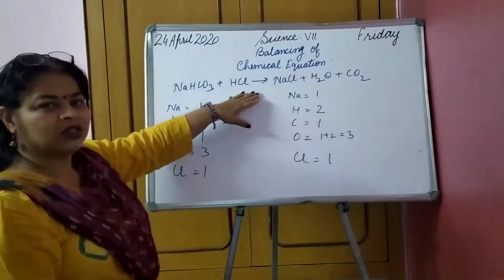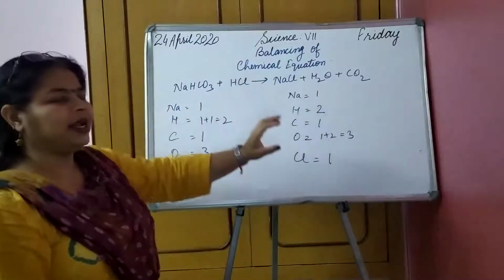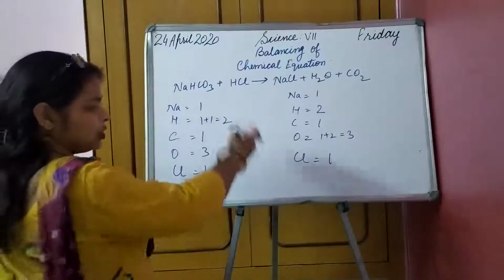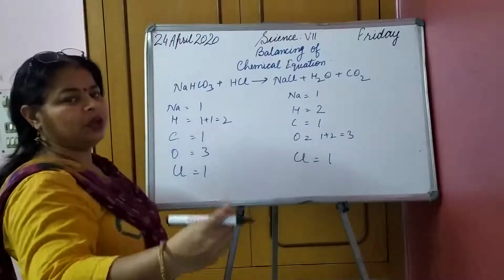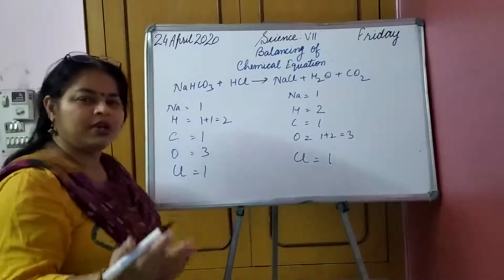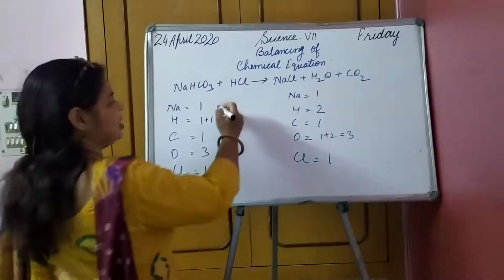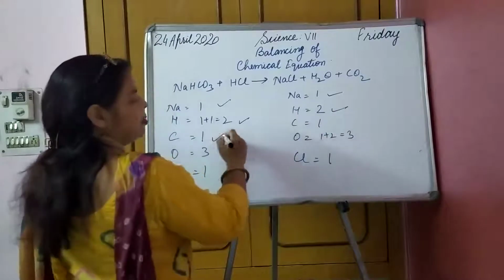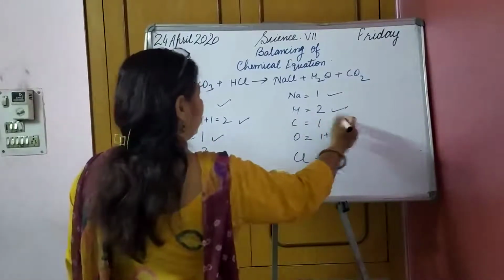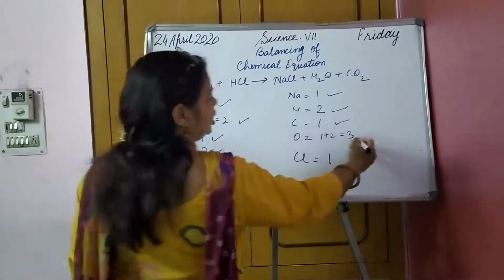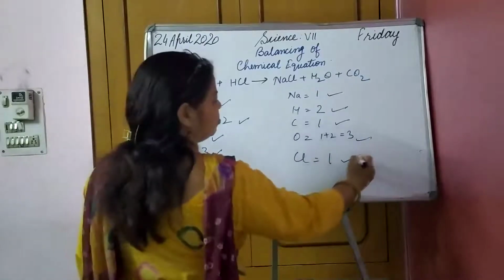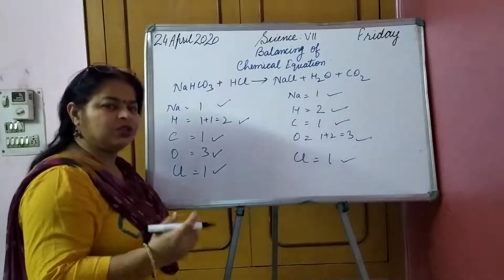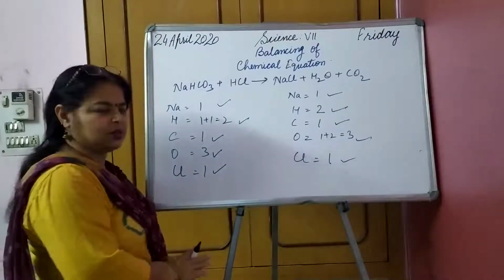You are going to earn marks without balancing it by only writing already balanced. You will prove it and say the chemical equation is already balanced. Na 1, hydrogen 2, carbon 1 on both sides, oxygen 3 on both sides, chlorine 1 on both sides. So we have a chemical reaction which is already balanced.